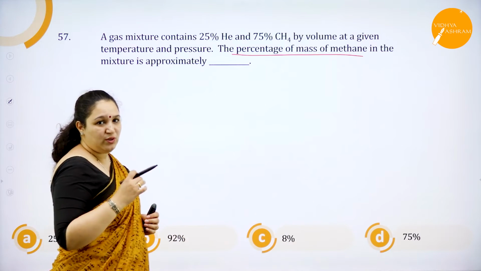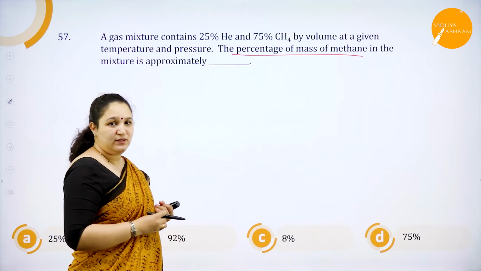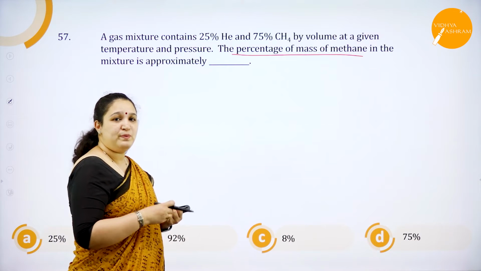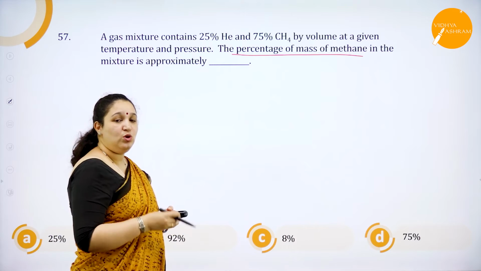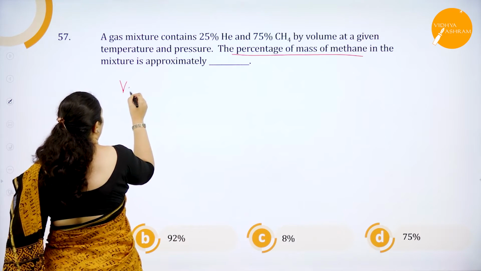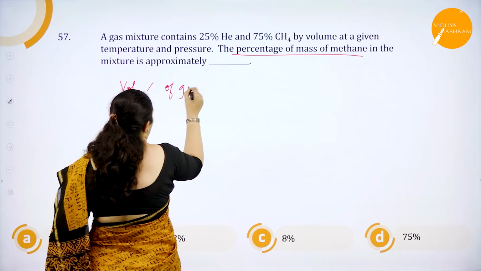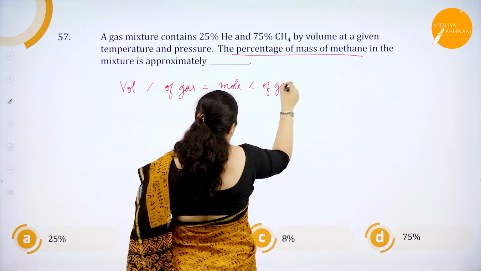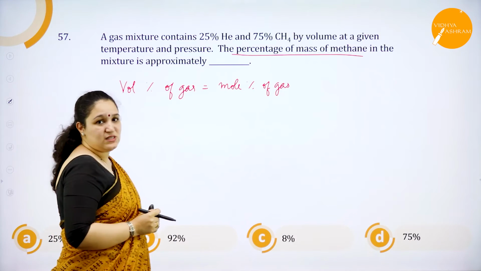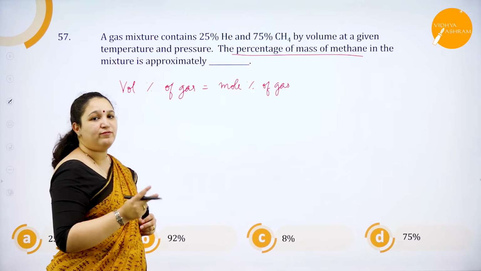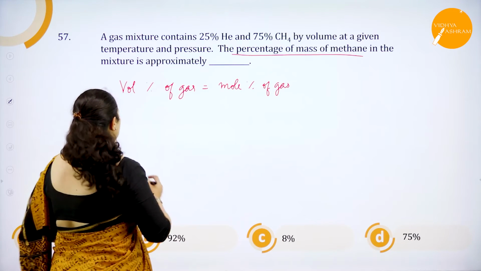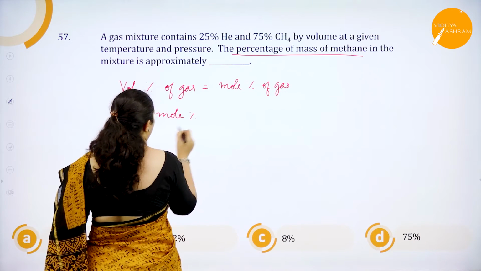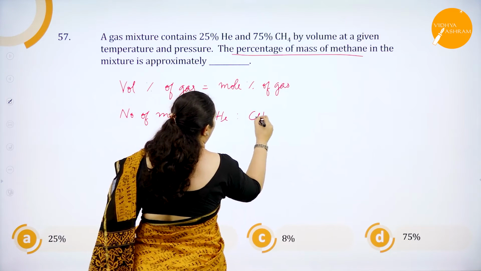So first thing what you need to know here is volume percentage is equal to mole percentage. What are we considering? Volume percentage of a gas is equal to mole percentage of a gas. So I'll write here volume percentage of a gas is equal to mole percentage of gas. Okay. Now taking this into consideration, I'll take the ratio of the mole percentage of the two gases. So I'll take number of mole percentage helium is to methane.